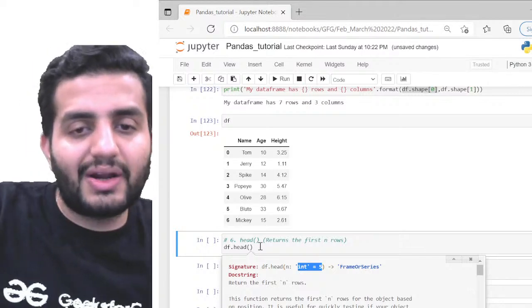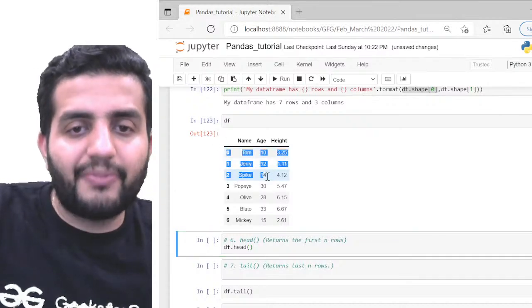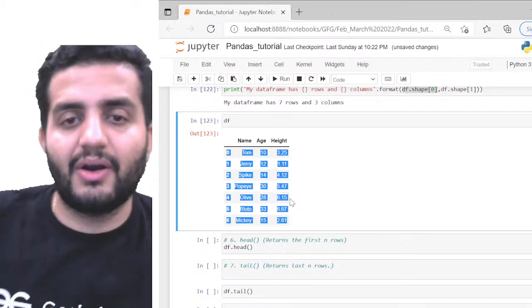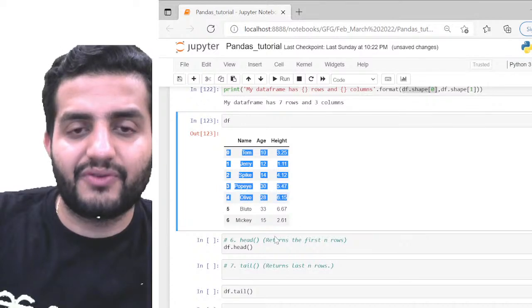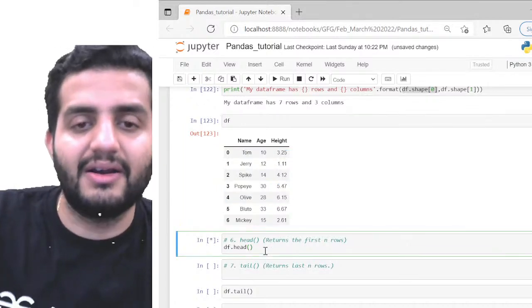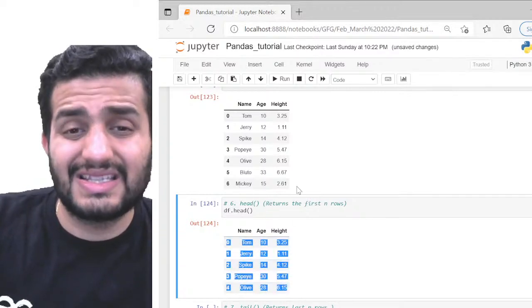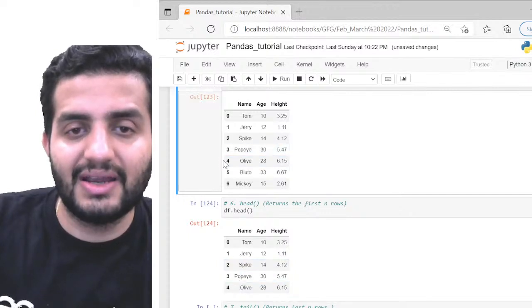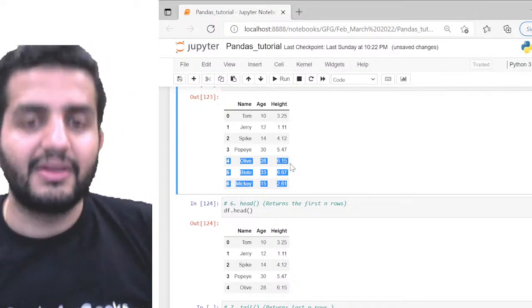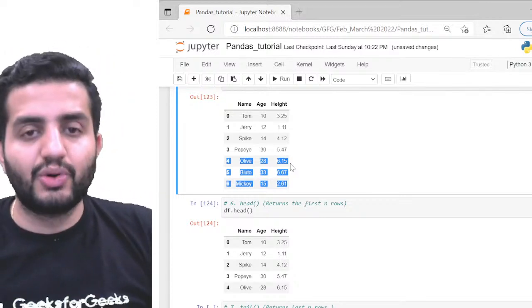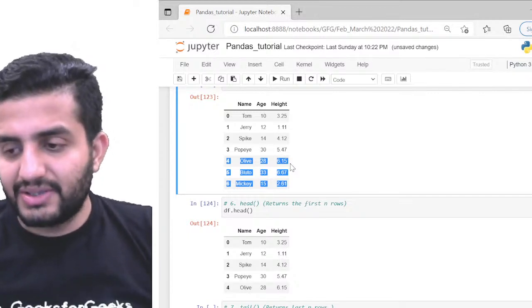If I give df.head, it means that from the top, it will filter out the top 5 rows for me in the data frame. So if I do df.head here, can you see this? I'm only seeing the top 5 rows. I'm not seeing all 7 rows. Till index 4, which is Olive. I'm only able to see my data till Olive, and beyond Olive, I have Bluto and Mickey, so those are not getting printed. Cool. So that's what head does.